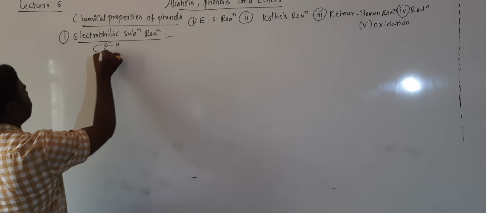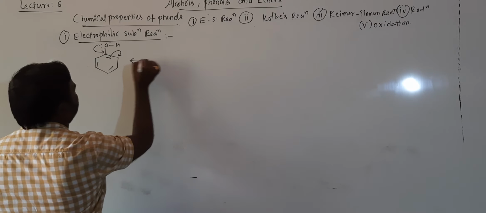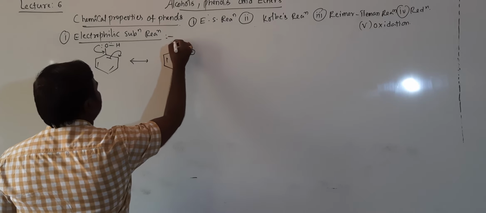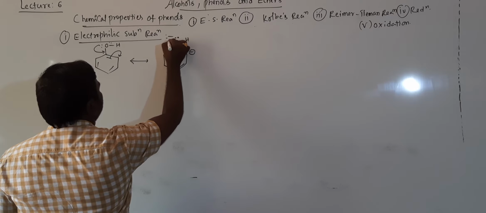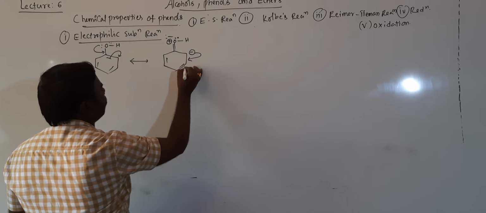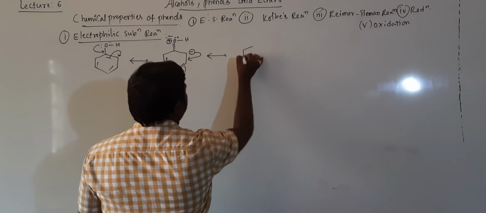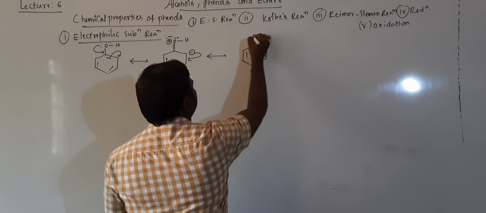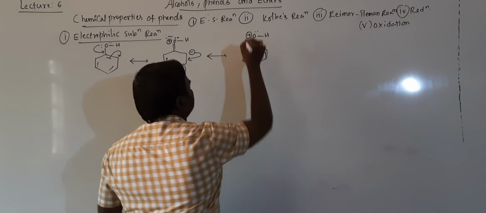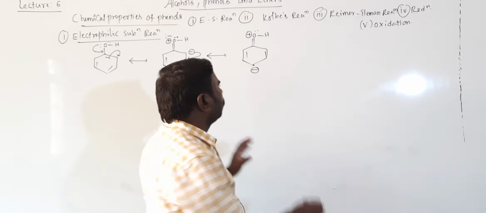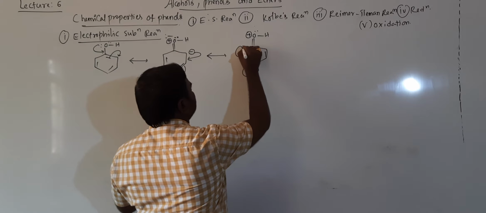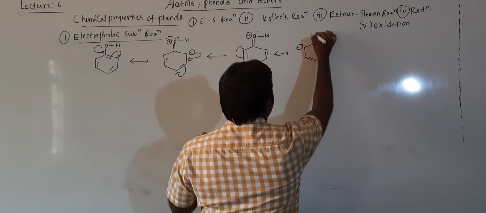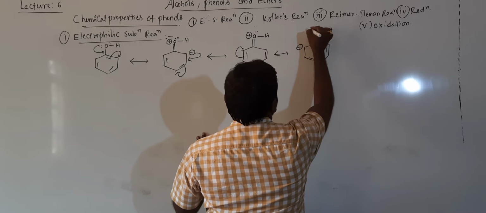The resonating structures are, these are the resonating structures already taken. So 2 lone pairs, this one here, and ortho position negative charge, it is double bond OH with 1 lone pair and positive sign. This one shifted here, then here negative charge at para position, double bond OH. Yes, like that 2 more structures are also there. So one more, it is like this. Then we will get negative charge at ortho position, double bond OH, like this.